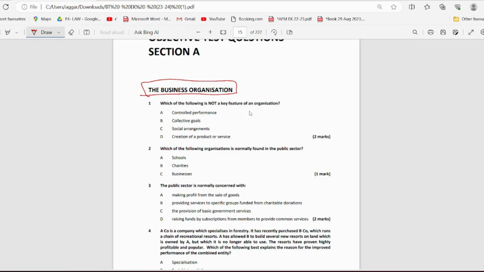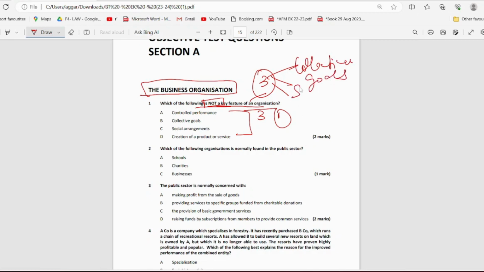Whenever you are reading the question, it is important that you underline the keywords. So the keyword here is "not a key feature." Out of these four, three would be key features of an organization and one won't be. So let's see. Control performance. Obviously, if you know the definition of organizations, there are three basic things in the definition. Firstly, an organization always has collective goals. Then an organization is a social arrangement, and thirdly, it has controlled performance.